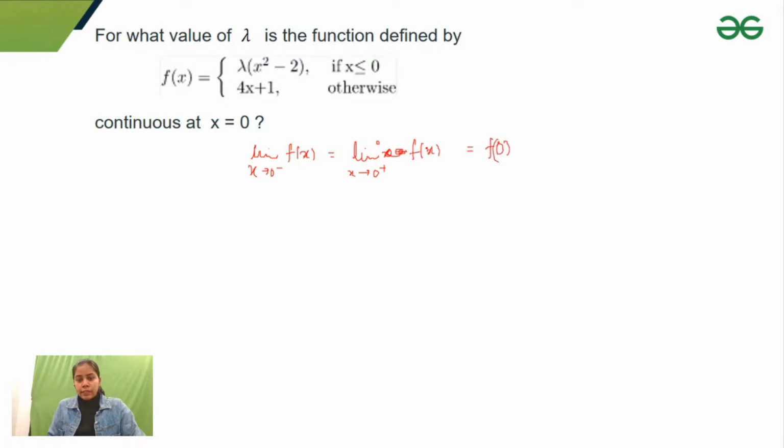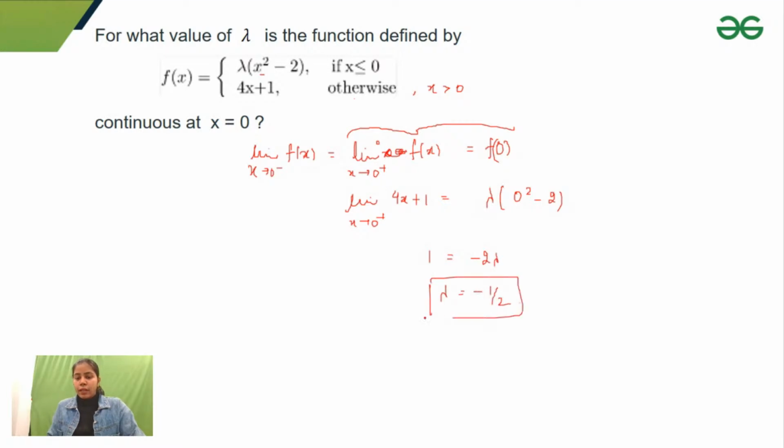So if I consider this portion only, limit x tending to 0 positive. So x is less than 0, function is defined this, and it is saying otherwise, so that means x is greater than 0. So I'll write down limit x tending to 0 positive 4x plus 1. And f of 0 would be lambda into 0 square minus 2. If I put this limit, I'll get this one, minus 2 lambda. Here lambda would become minus 1 by 2. Right? So here lambda is minus 1 by 2. Okay, so I hope this is clear. Let's see the next question.